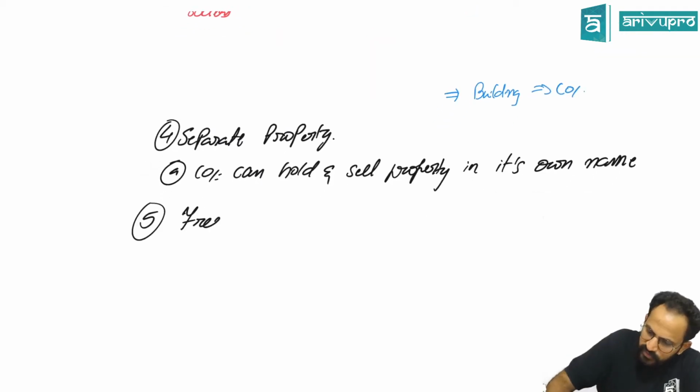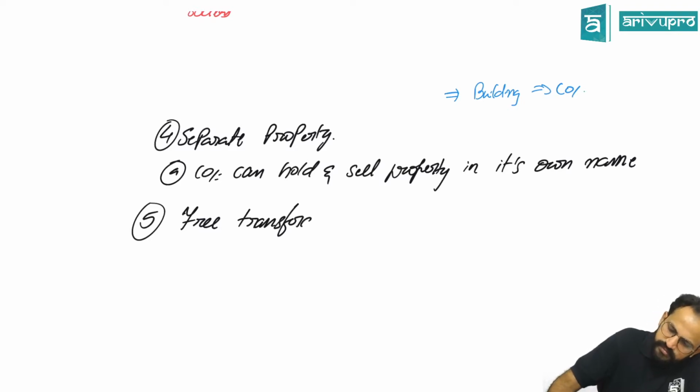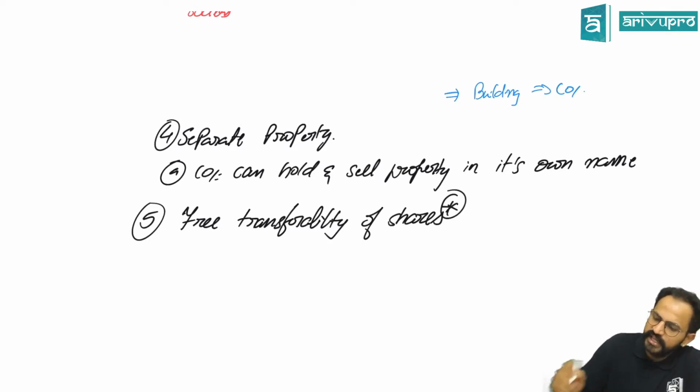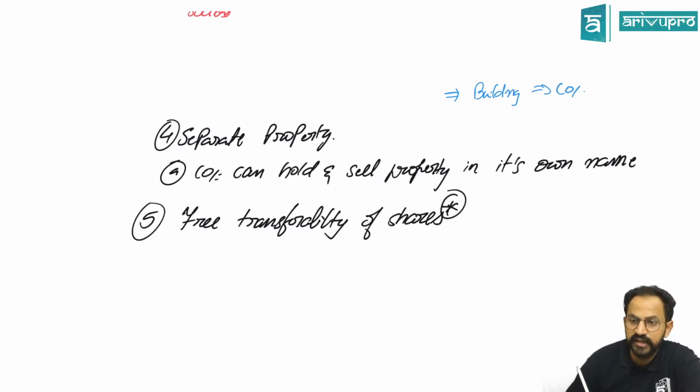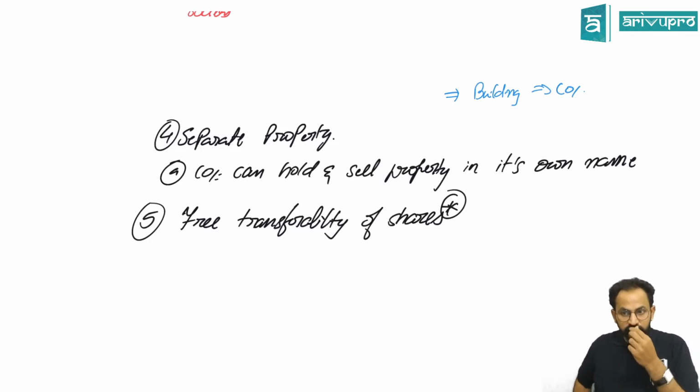Next one, free transferability of shares. There is an asterisk mark. Why? I will give you a cross reference when I am telling you about private company. Now, sir, what do you mean by free transferability? For example, assume you buy shares of Infosys.